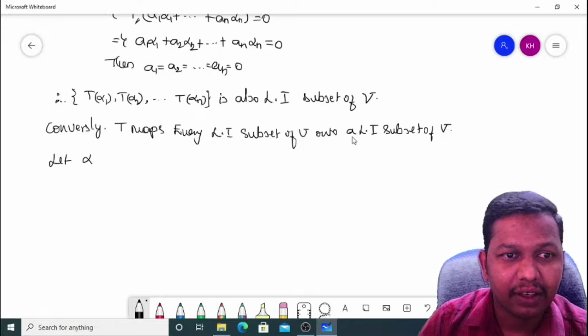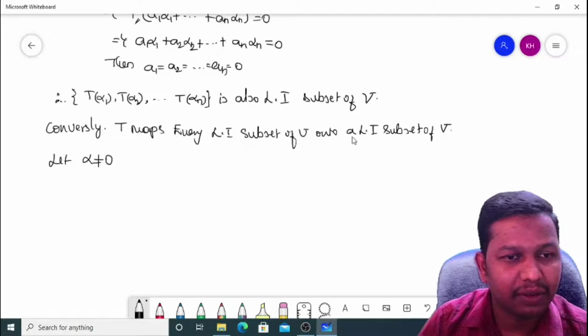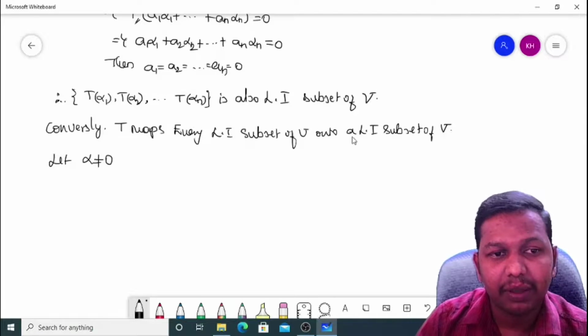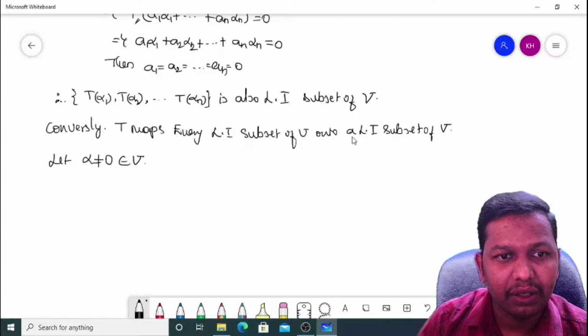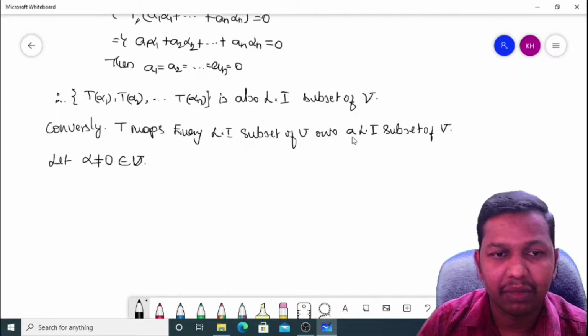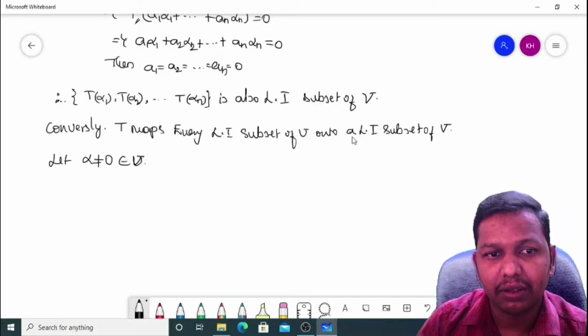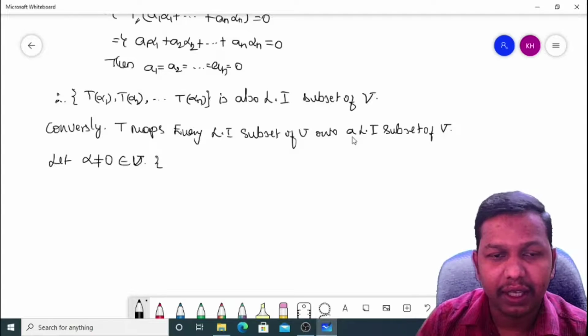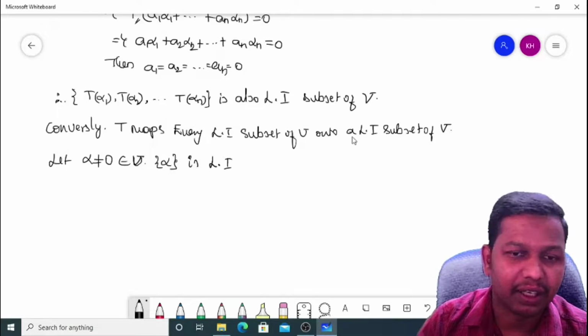Let us consider alpha not equal to 0 belonging to capital U. So I take a non-zero element belonging to capital U. But a singleton alpha is linearly independent.